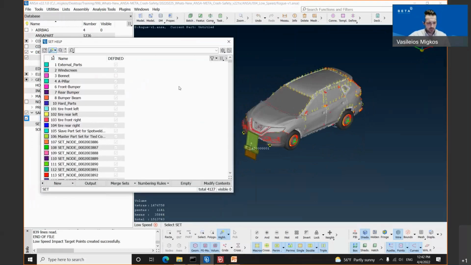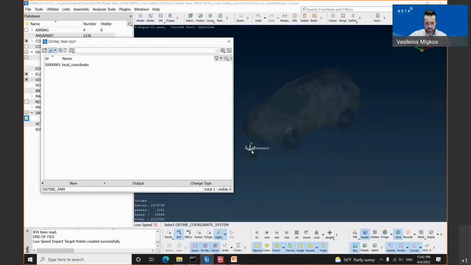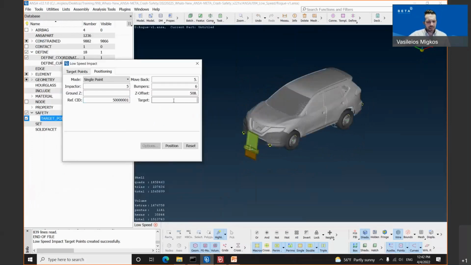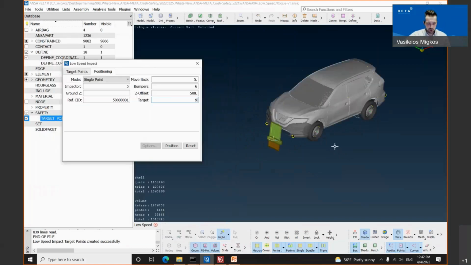We will do these only for the front bumper because the procedure is exactly the same. We will select the coordinate ID of our impactor, and we will proceed by selecting the target point. Let's say that we will select the target point exactly in the middle. We will hit the target point 9 for the 20-inch positioning according to this protocol.